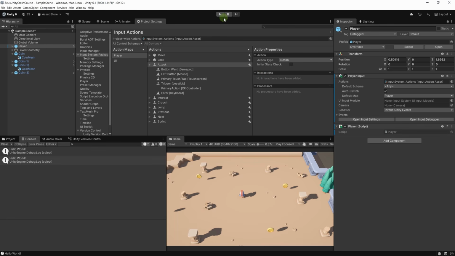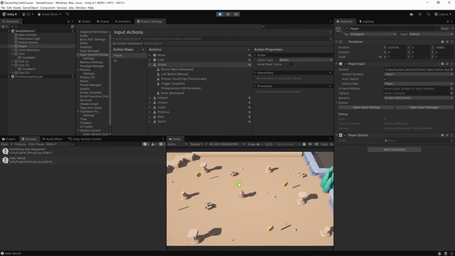Let's go back to Unity and run our game. I'm going to click and it said something else happened and hello world. Because we've started the action, we have performed it, and I'm still holding the mouse button, by the way.